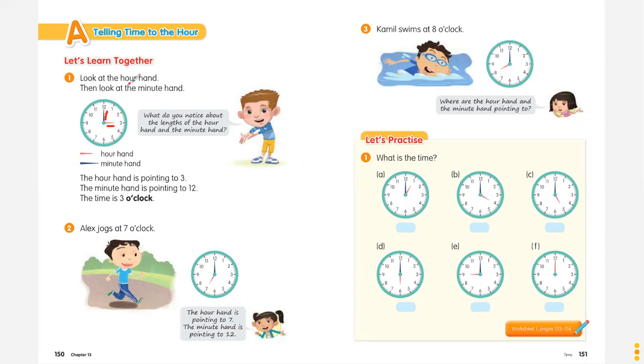That is the hour hand, and then the minute hand. Jadi ada dua jarum atau bagian dari jam, yaitu jarum jam dan jarum menit, ya. Hand is called jarum. Jadi ada bagian jam, ada bagian menit.